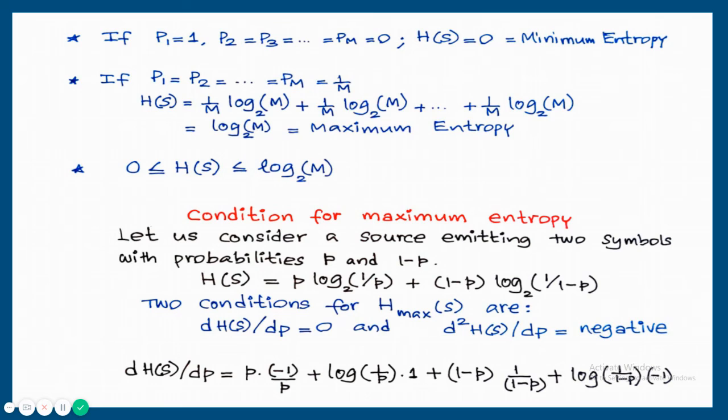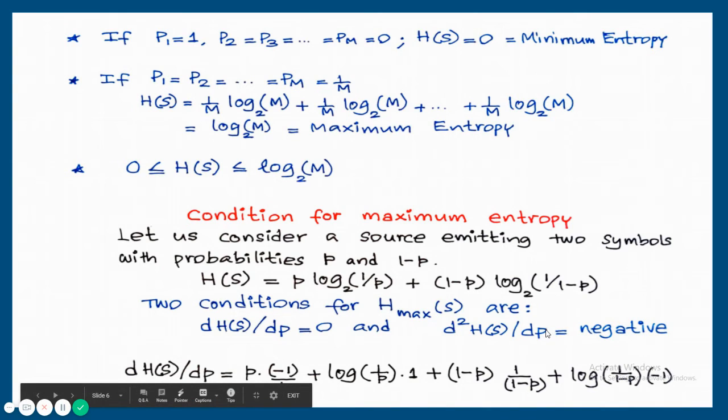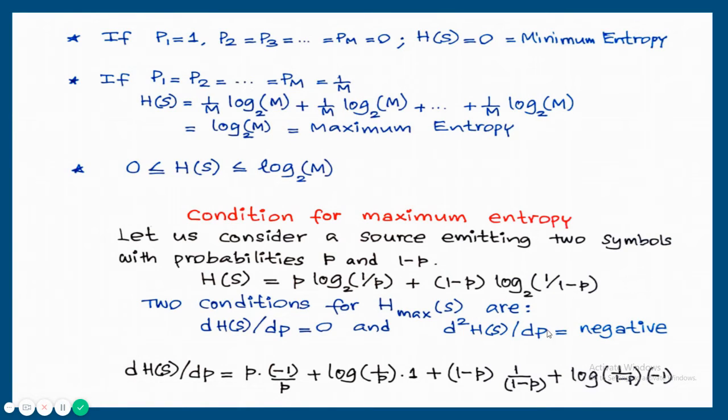Two conditions for H max are: d by dp of H of S should be equal to 0, that is, the first derivative is equal to 0. And d square H of S by dp square should be negative. Here it should be dp square. So d square H of S by dp square is equal to negative. Once these two conditions are satisfied, we are able to get the maximum.